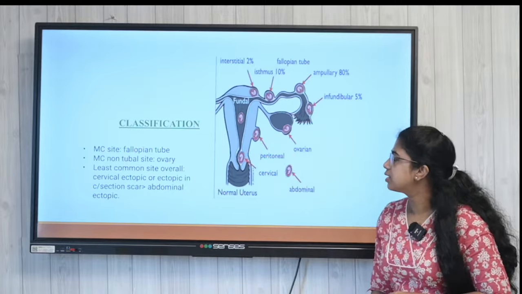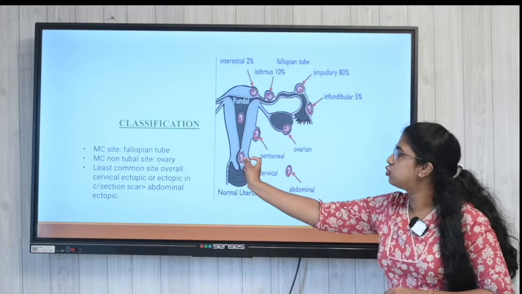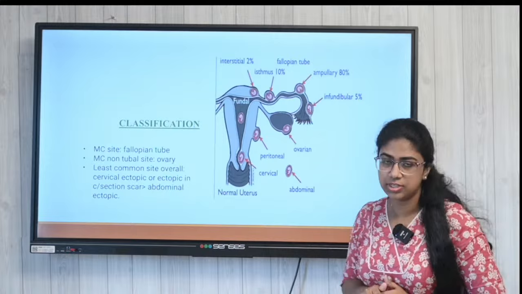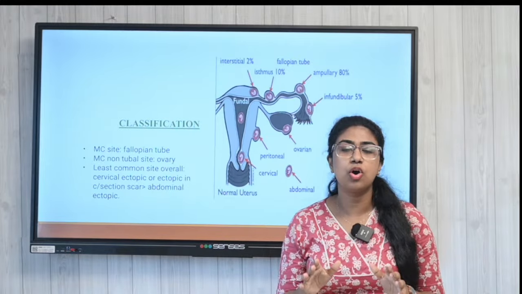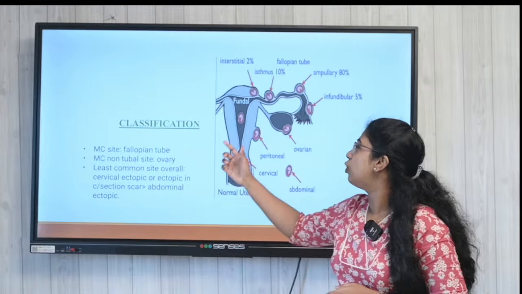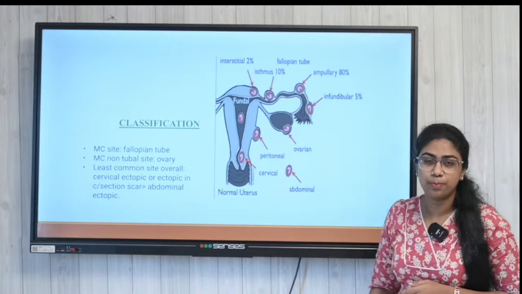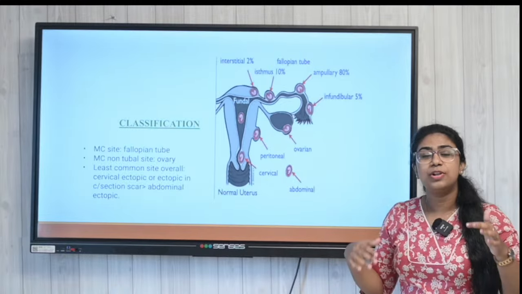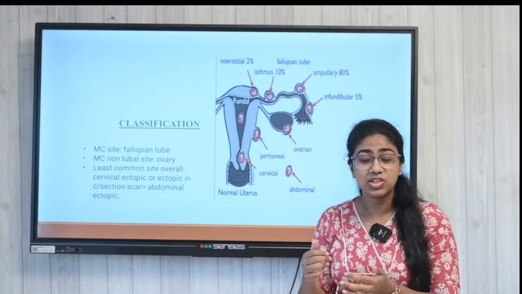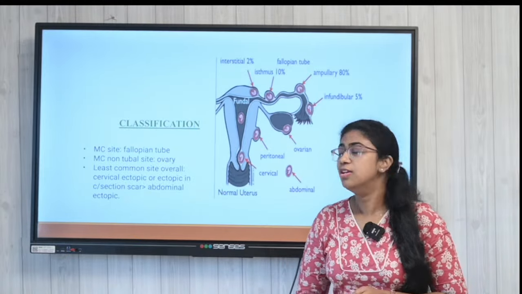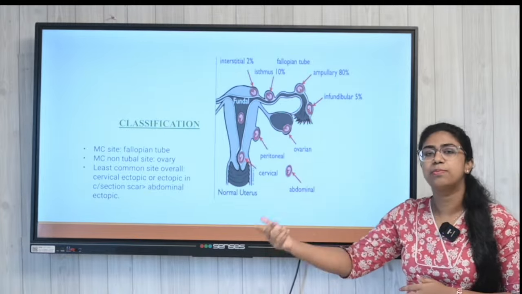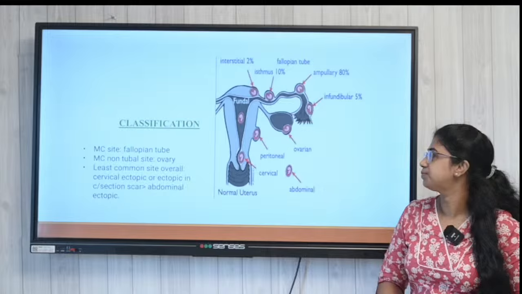And in this classification, we understand the most common site of ectopic pregnancy is going to be the fallopian tube. Always it is going to be the fallopian tube, because the fallopian tube is the site where the fertilization itself takes place, right? So it is the same place where we can see the ectopic pregnancy occurring also.